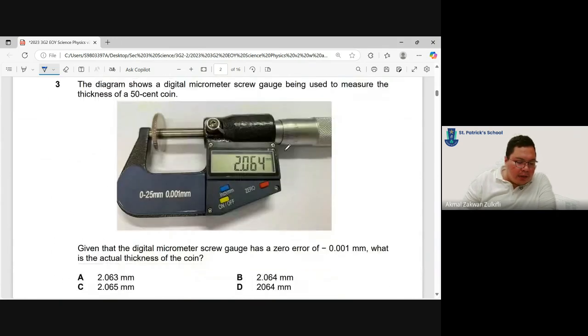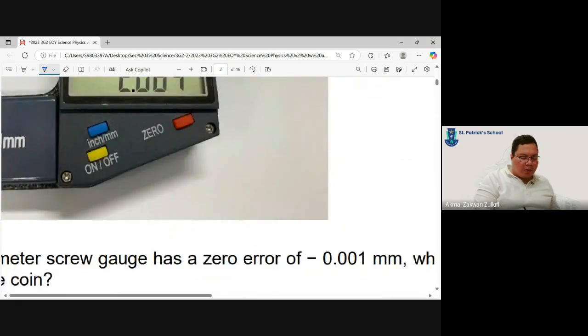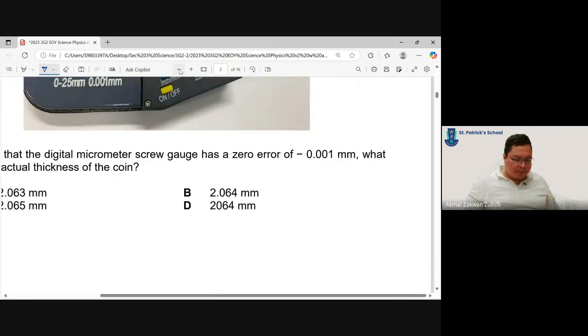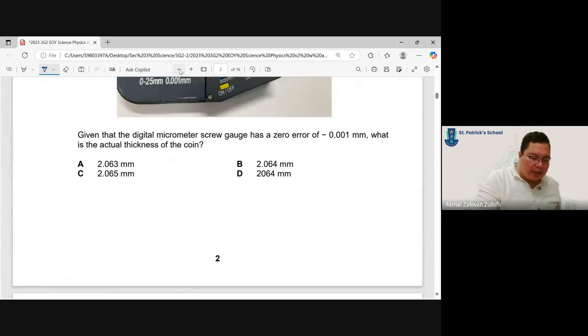Question 3. The diagram shows a digital micrometer screw gauge being used to measure the thickness of a 50-cent coin. Given the actual diameter has a zero error of negative 0.001 mm. What is the actual thickness